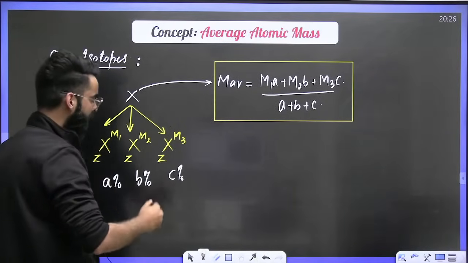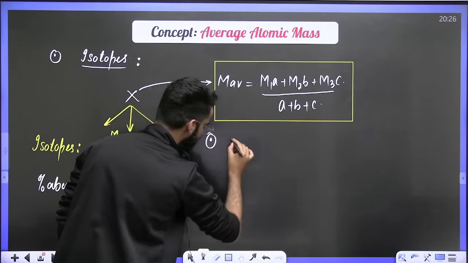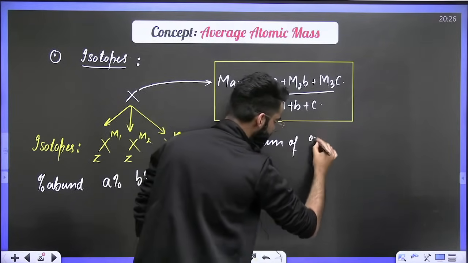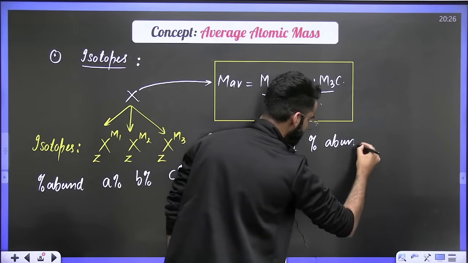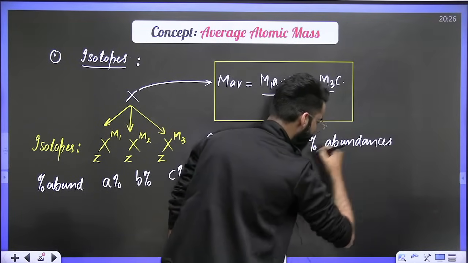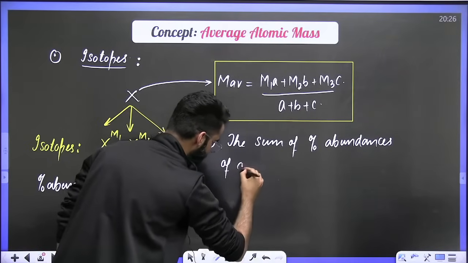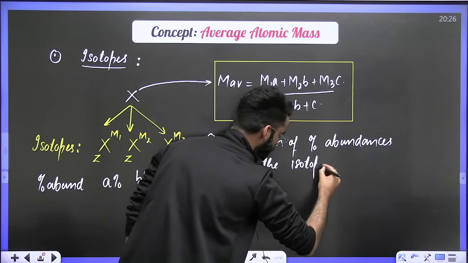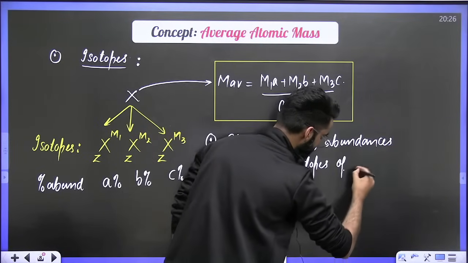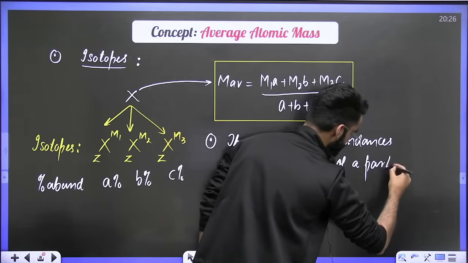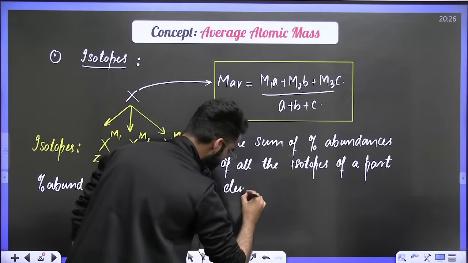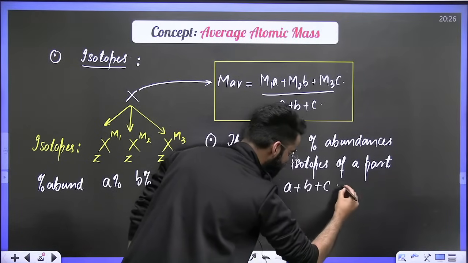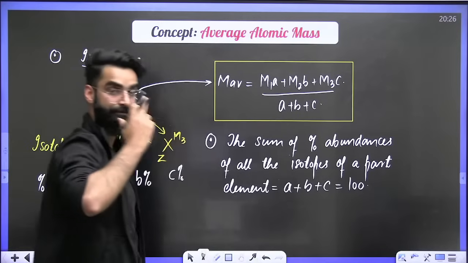At the same time, take note of one more thing. Do remember the sum of percentage abundances of all the isotopes of a particular element is always going to be 100. That means this term, A plus B plus C, is always going to be 100.